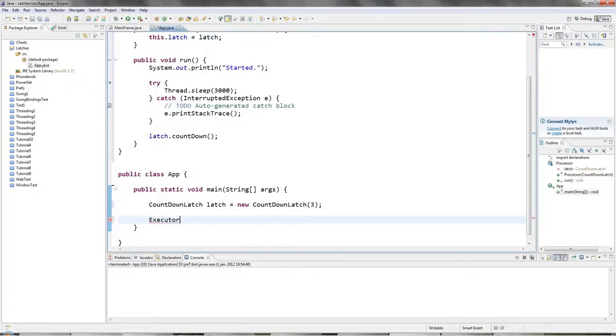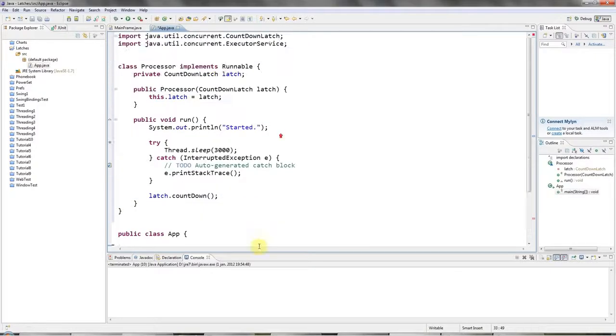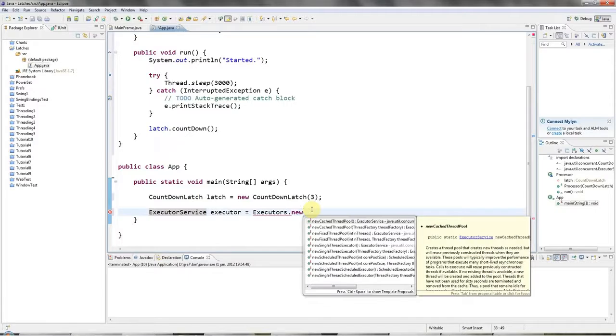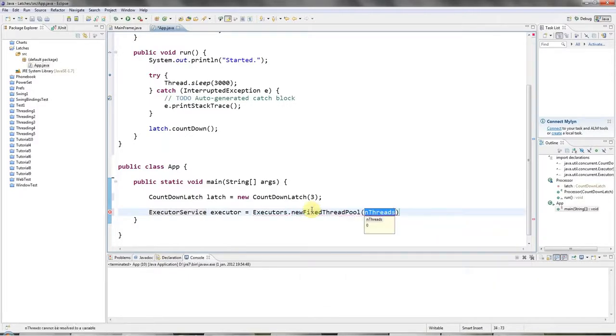So I'll use ExecutorService executor equals Executors dot new, well, let's do Ctrl+Shift+O to add the import, and then I can say newFixedThreadPool, and I'll have 3 threads in my thread pool, and what I'll do is in a loop I'll submit 3 processors.